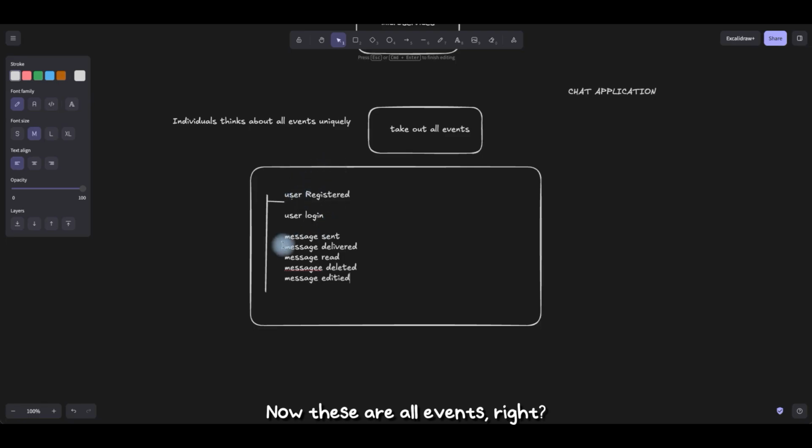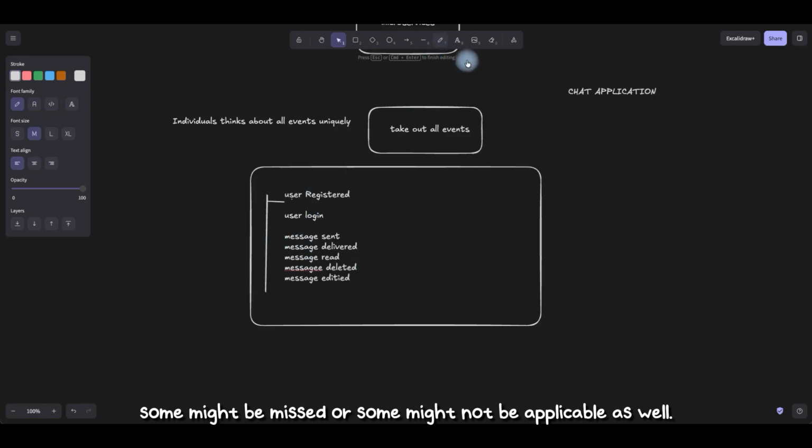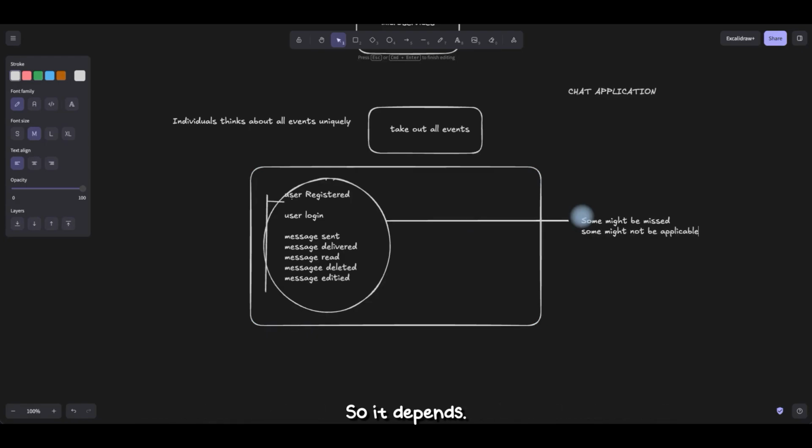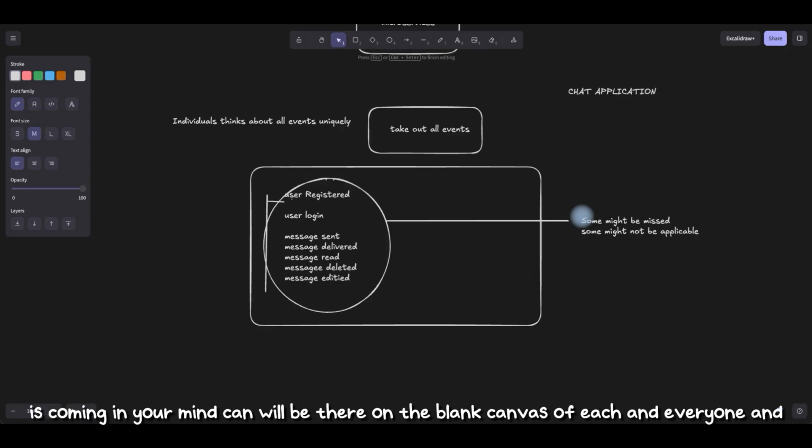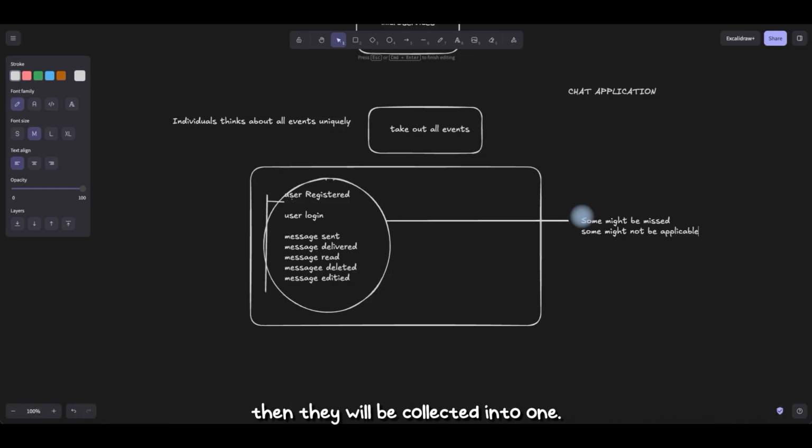Now these are all events, right? There is a possibility that some might be missed or some might not be applicable as well. So it depends. First we come up with all the possible events, and whatever is coming to your mind will be on the blank canvas of each and every one, and then they will be collected into one.